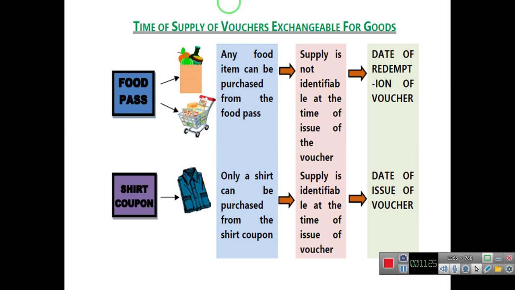If supply is identifiable at the time of issue of voucher, then date of issue of voucher will be the time of supply.